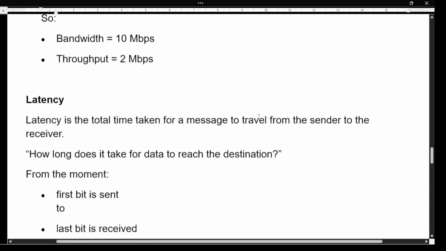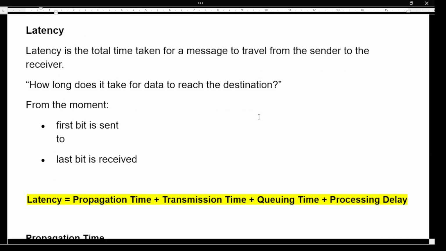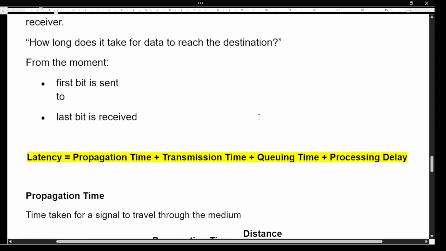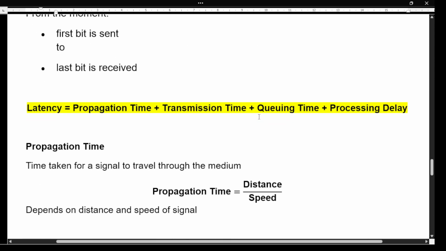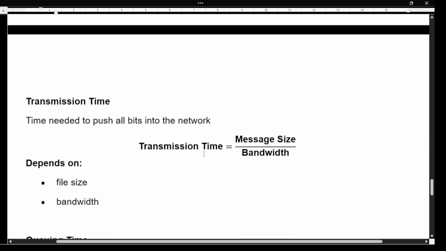Next is latency. Latency is the total time taken for a message to travel from the sender to the receiver. Okay, it is how long it does it take for the data to reach the destination from the moment the first bit is sent to the last bit is received. So latency is equal to propagation time plus transmission time plus queuing time plus processing delay. So what is meant by the propagation time? Time taken for a signal to travel through the medium. This propagation time can be measured using distance by speed. So it depends on the distance and the speed of the signal.